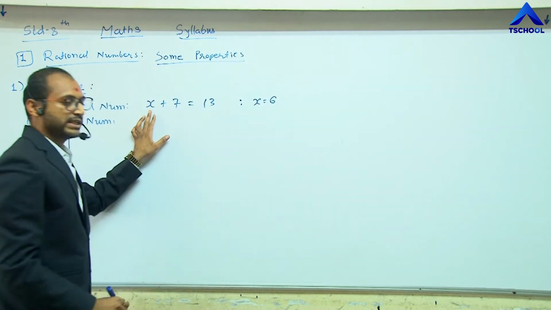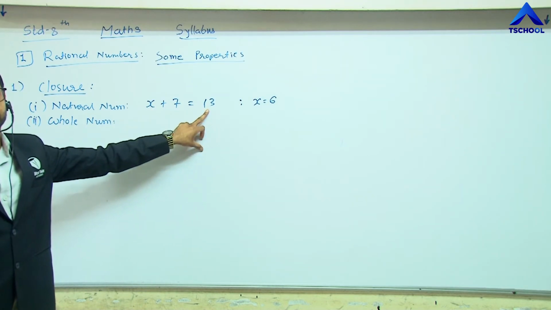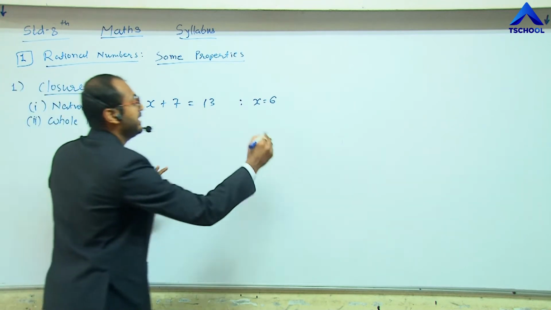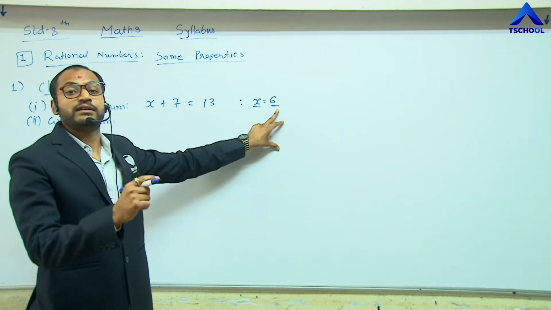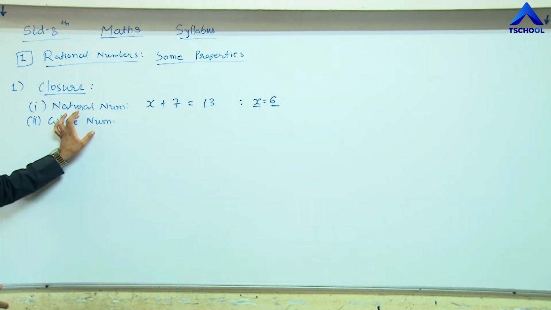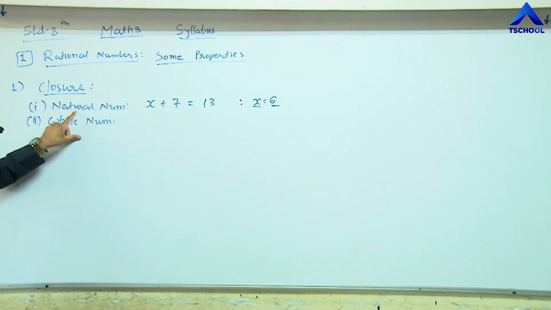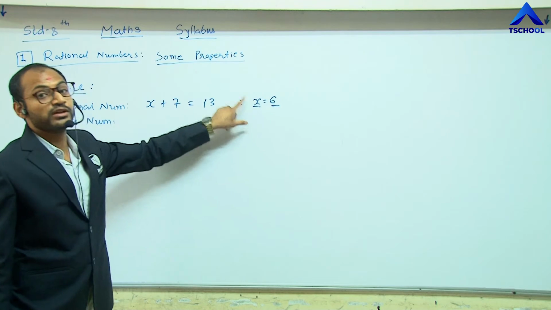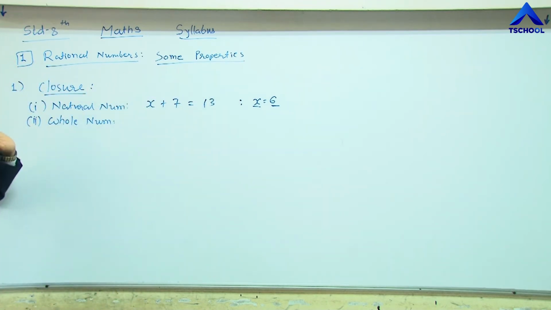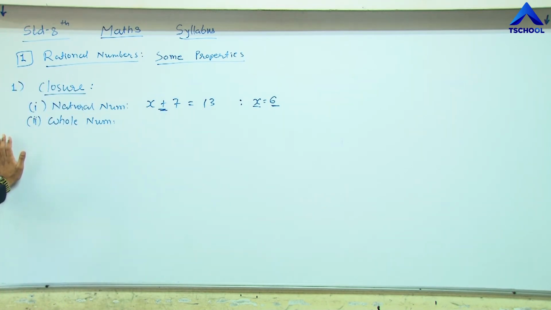If you put x equals 6, then we get the answer 13. So this value of x comes in the natural number system. So we can say that this is the closure of the natural numbers. That means this addition is closed in the natural number system.